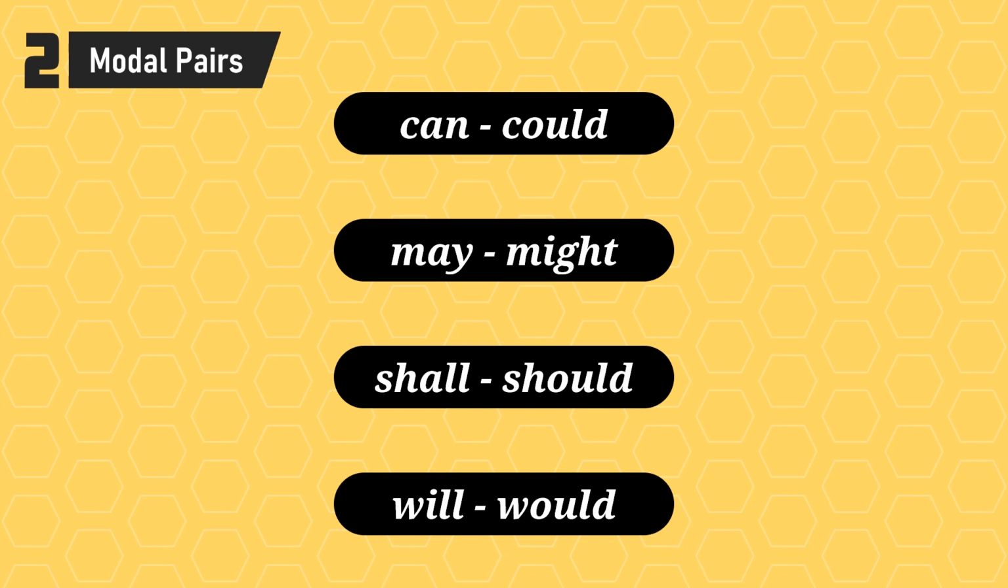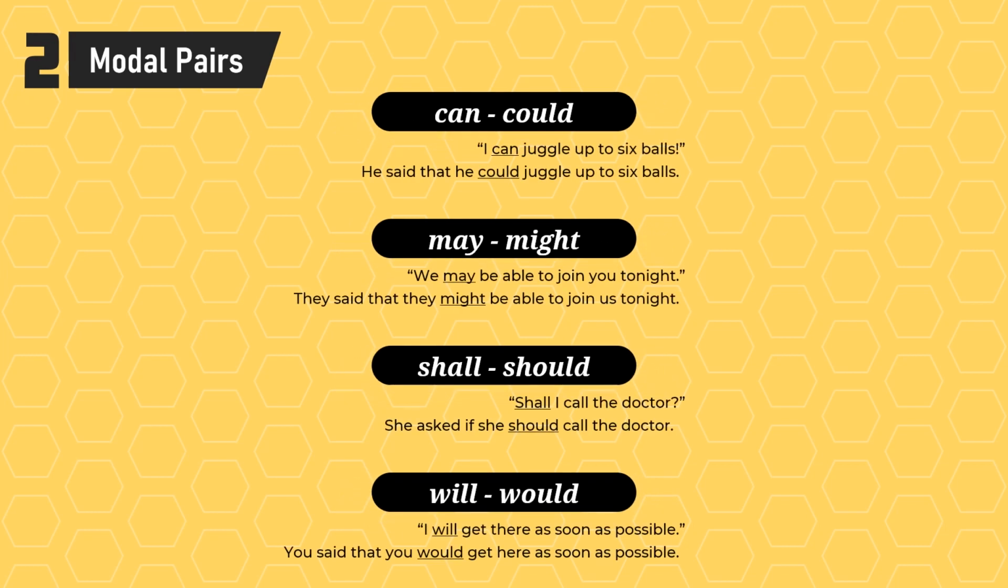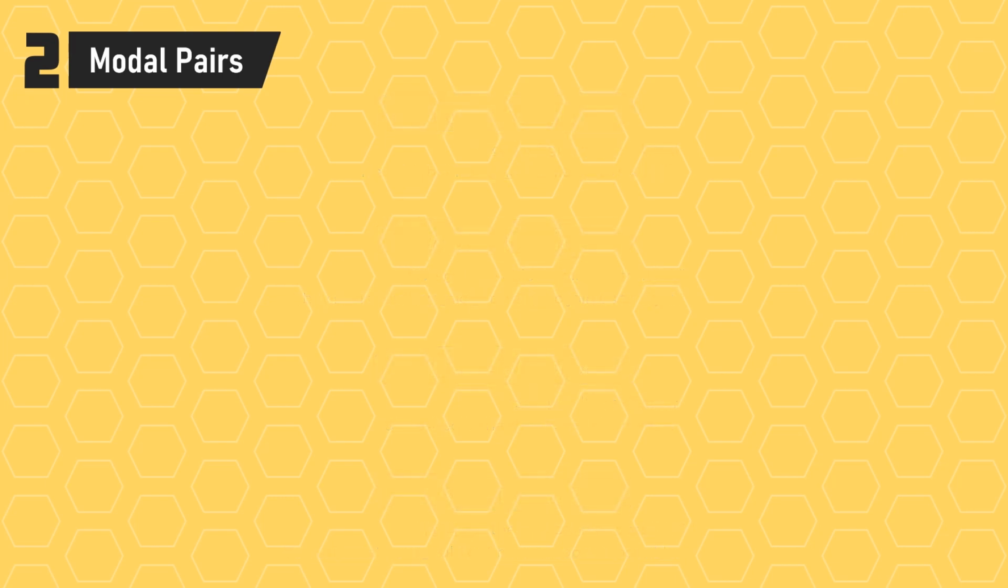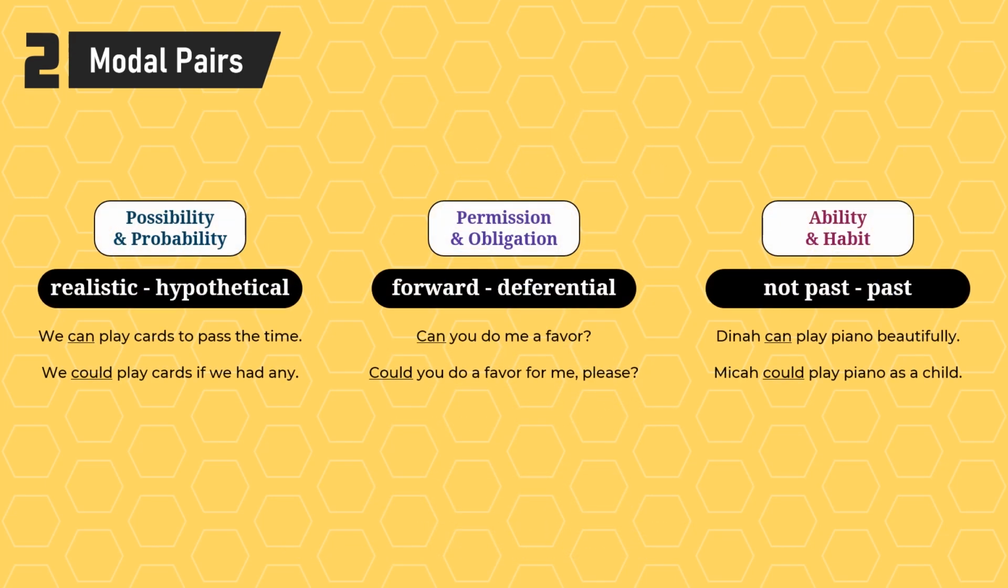2. 8 of the 9 principal modals come in pairs. The 2 words of a pair have similar meanings, and we often switch from the first to the second when backshifting, as we do in reported speech. Other than that, the difference between the 2 words in a pair depends on the modal flavor.